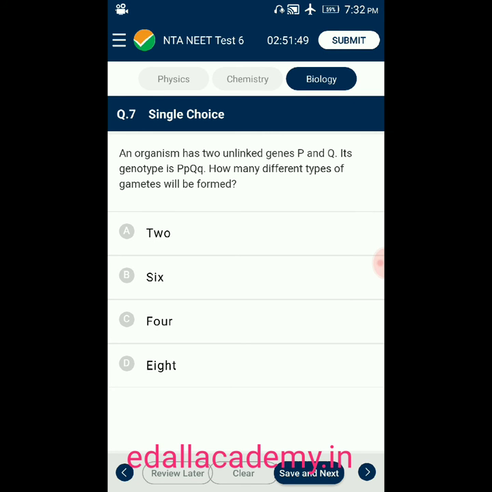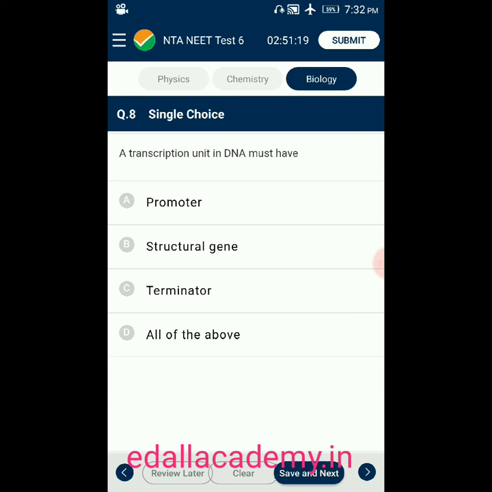Question number 7. An organism has two unlinked genes P and Q. Its genotype is capital P, small p, capital Q, small q. How many different types of gametes will be formed? There are four options given. Option A 2, option B 6, option C 4, option D 8. The answer is 4. Totally, four different types of gametes will be formed from the combination. So the correct option is C.